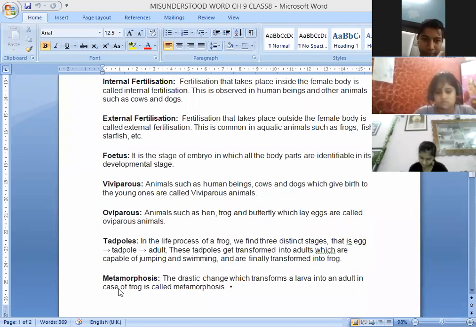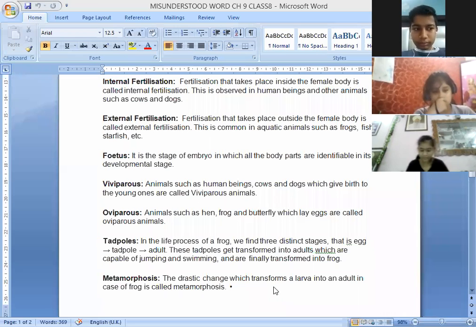So children, this is a process which transforms a larva into an adult, because the frog has to go through different life stages. Directly the frog is not there. First of all, eggs are there, then larva, then different transformations take place in the frog's life. So that process is known as metamorphosis.